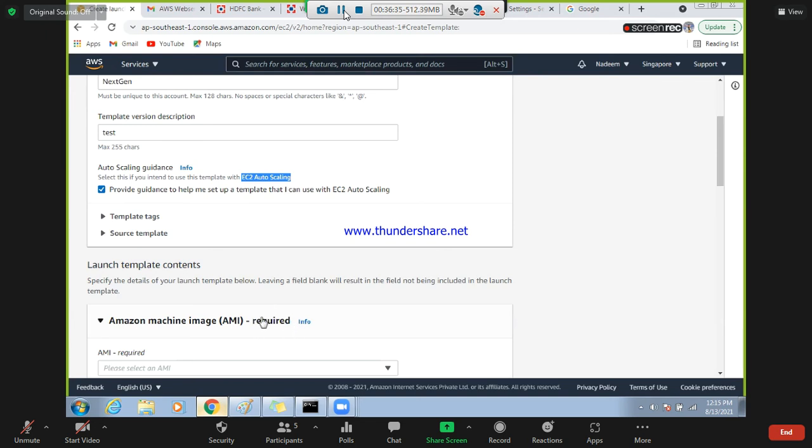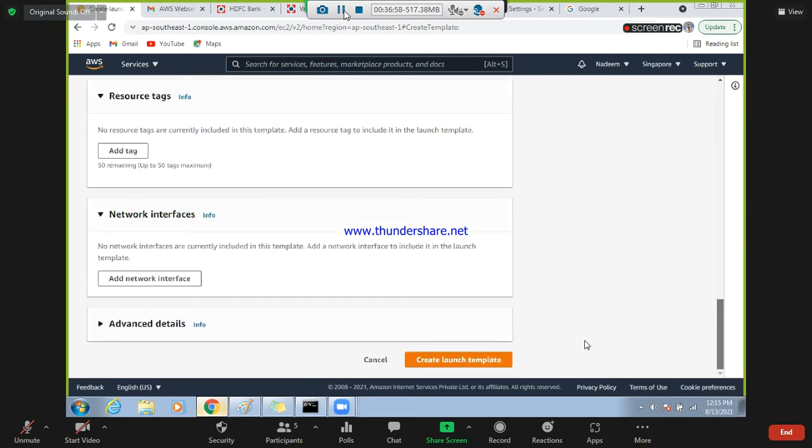What is the difference between auto scaling group and template? The answer is, for auto scaling you require an AMI, but for the template you don't. See, when I uncheck that, the required option is gone; AMI is optional. That's the difference.